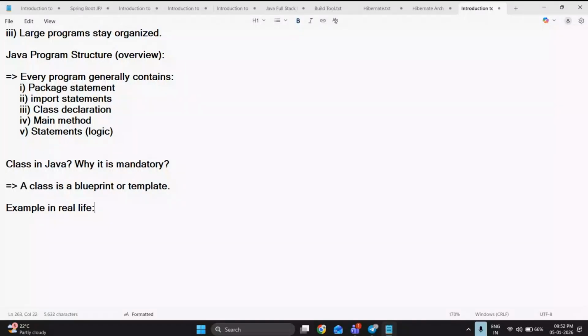So we took an example in real life. What is meant by class? Class is a blueprint or a template. In real life, what is a class? The blueprint of a house or the design of a car. But what is class in Java then?